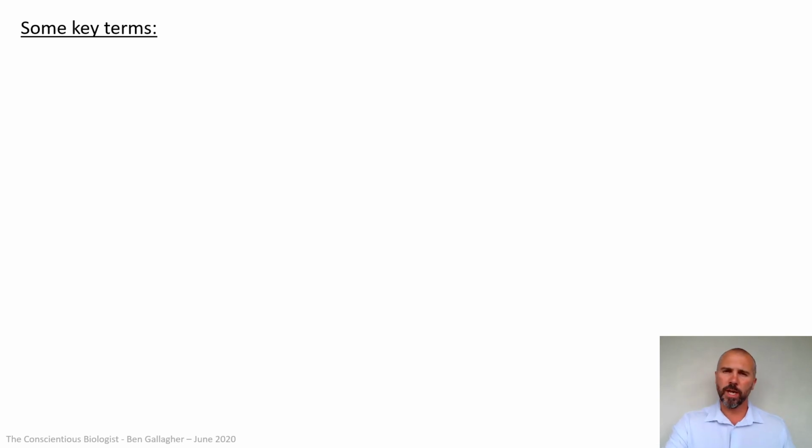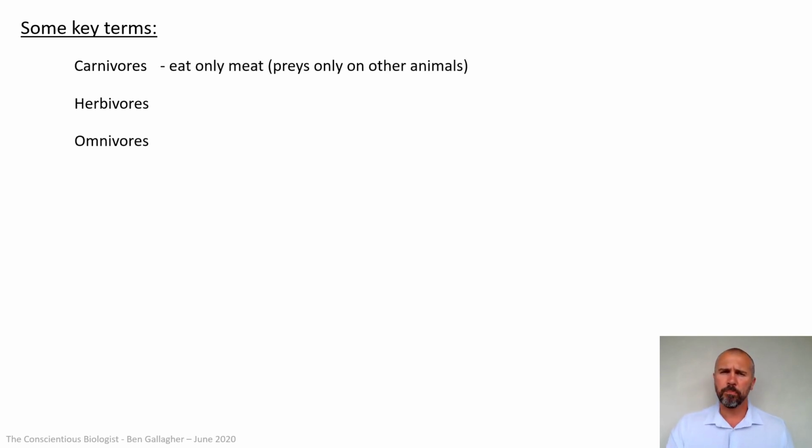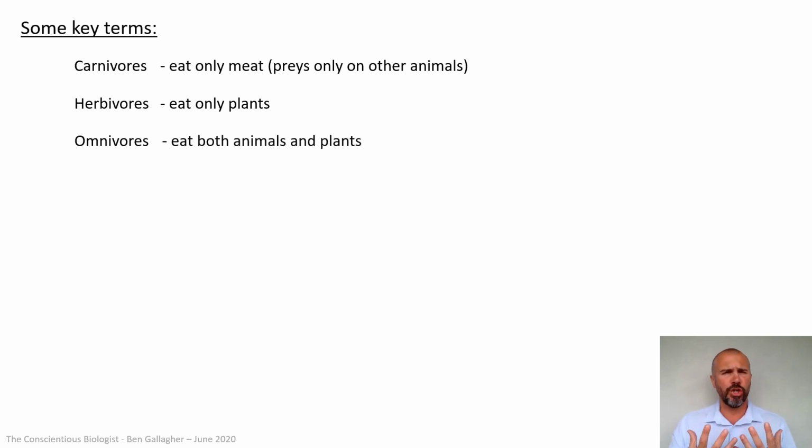But let's add a few more now that you ought to be familiar with. These are things that you will have covered at primary school. So carnivores, herbivores, and omnivores. Now you ought to know what these are. Carnivores eat only meat, so they prey on other animals. Herbivores eat only plants, and omnivores eat both animals and plants. So most humans are omnivorous. If you're vegetarian or vegan and you only eat plant-based material, then you're a herbivore technically. But carnivores eat animals, herbivores eat plants, and omnivores eat all of it.